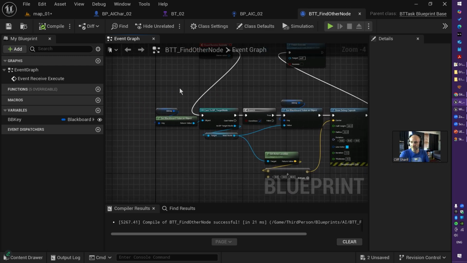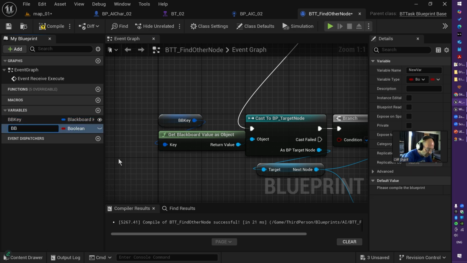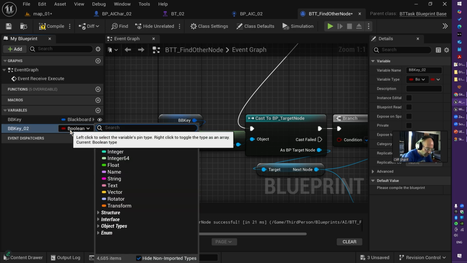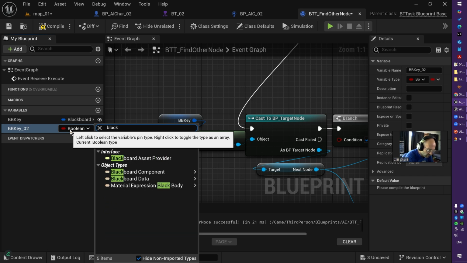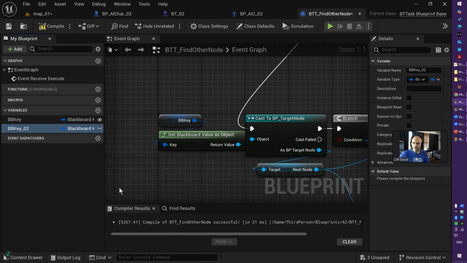What I did, I have a public Blackboard key, which is this guy here. How to make it? Variable BB Key underscore 02, for example. Data type Blackboard Key Selector. That's it. And I make it public.